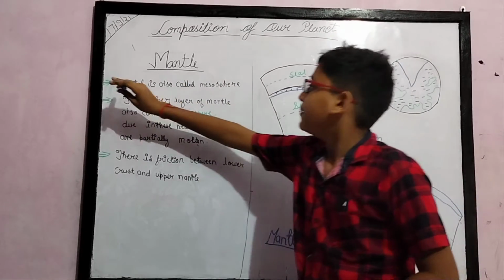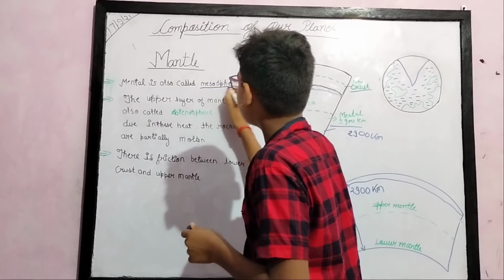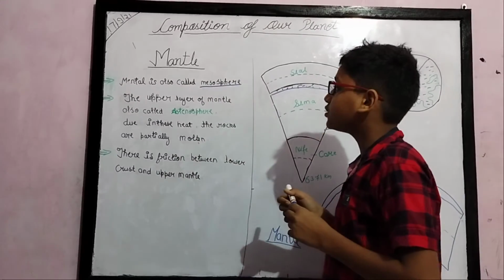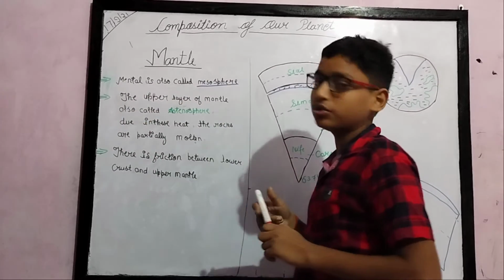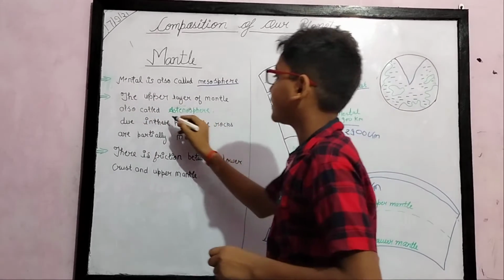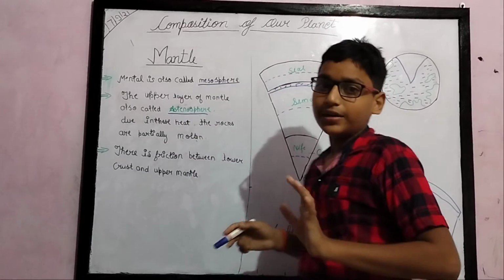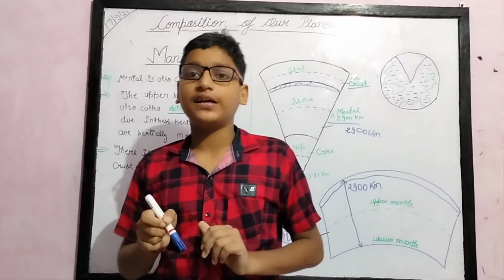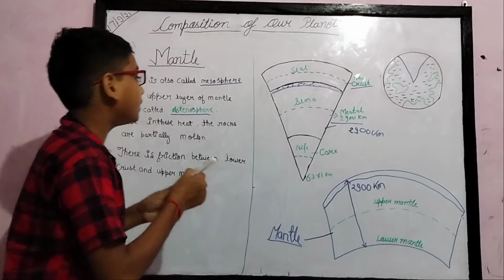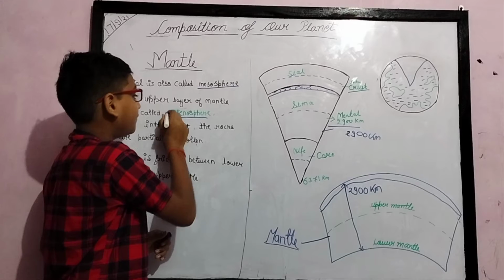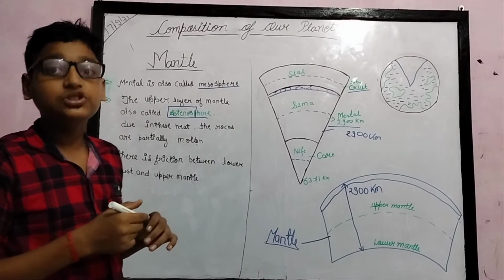The mantle is also called the mesosphere. The upper layer of the mantle is also called the asthenosphere. What is the meaning of asthenosphere? It is a Greek word. The Greek word asthenos means weak, to flow.